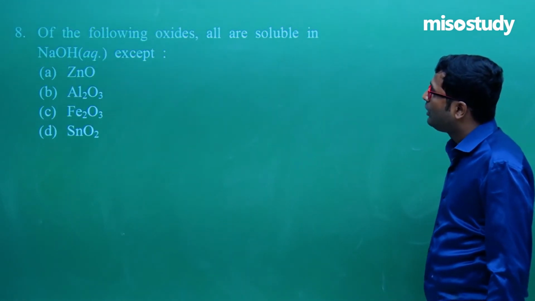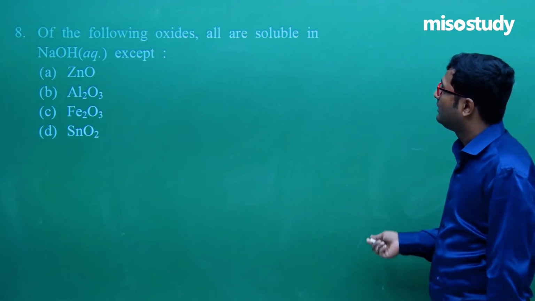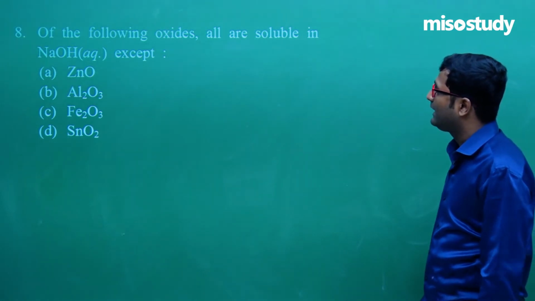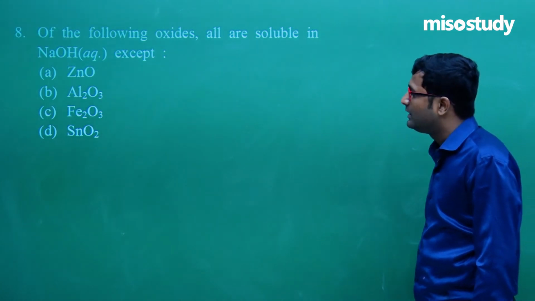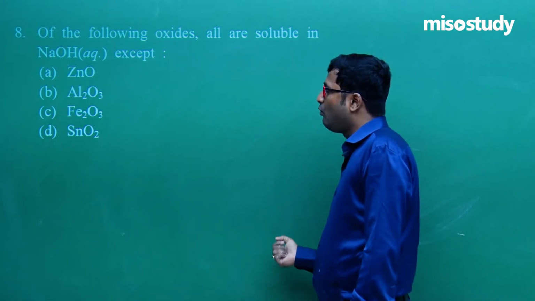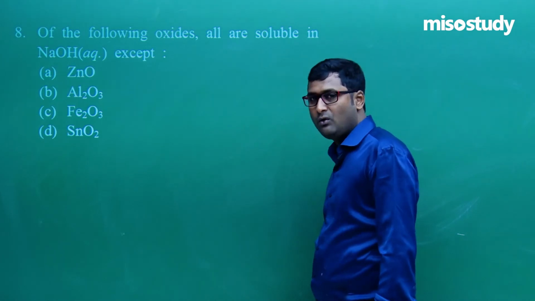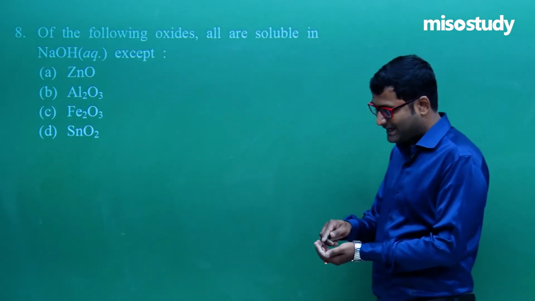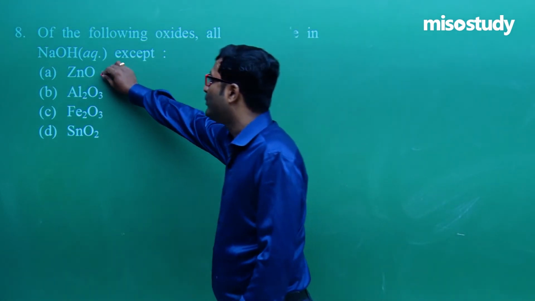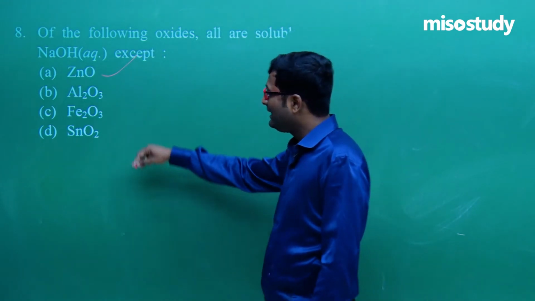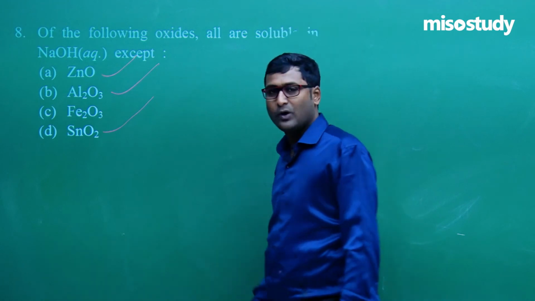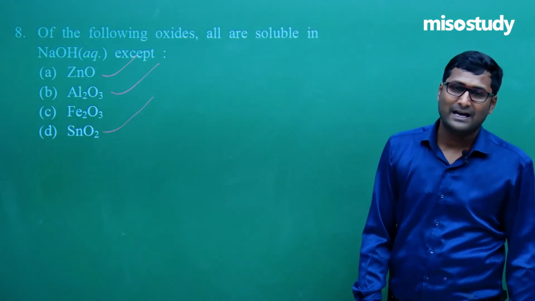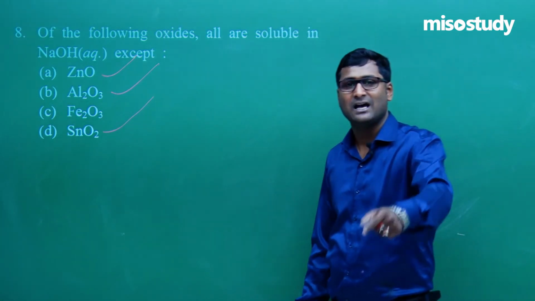Question number 8. Of the following oxides, all are soluble in NaOH except one. How to find? As we know, ZnO is amphoteric, Al2O3 is amphoteric, SnO2 is amphoteric. What does it mean? It can react with acids as well as bases.